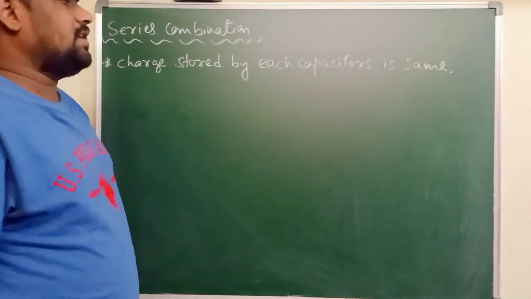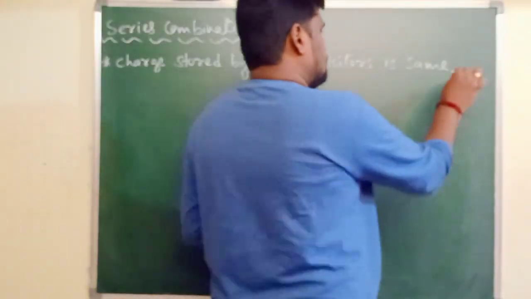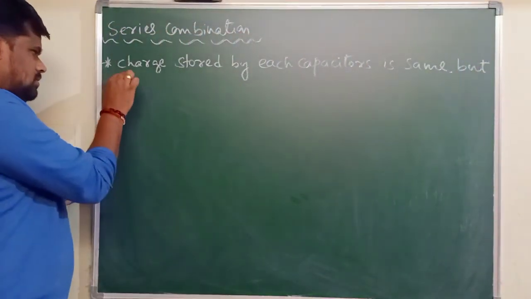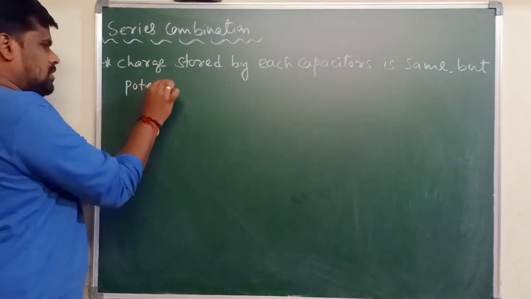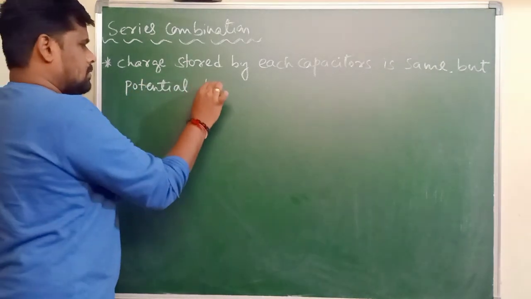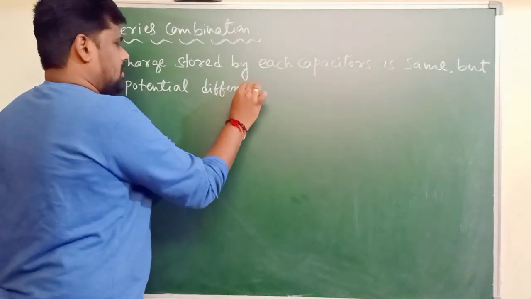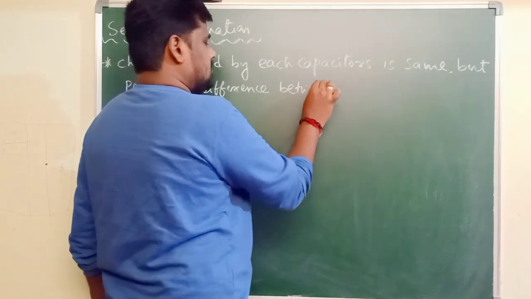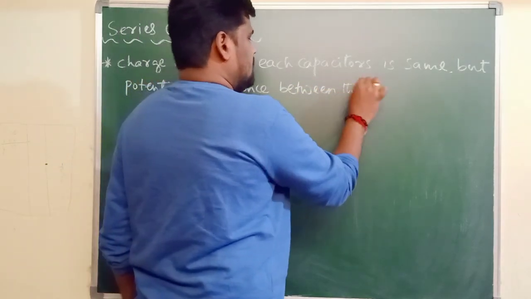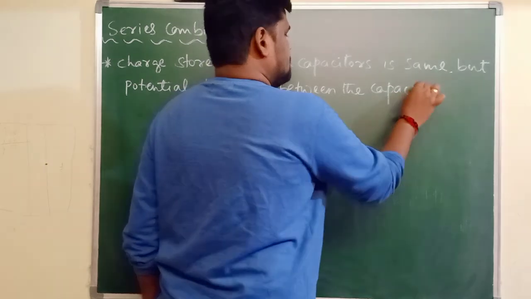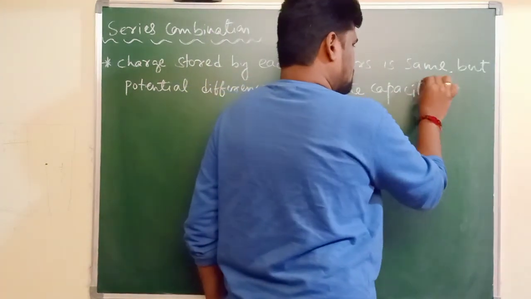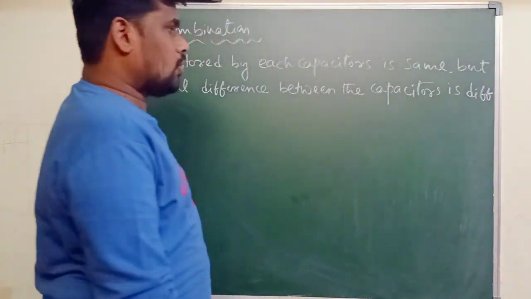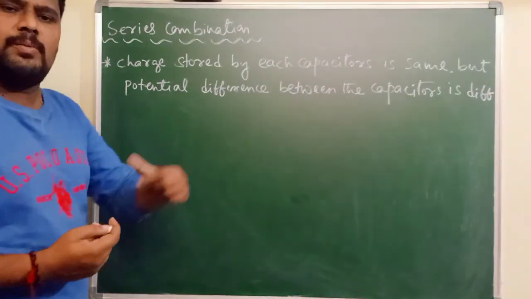Charge stored by each capacitor is the same, but the potential difference between the capacitors is different, meaning the potential difference across different capacitors will be different here.